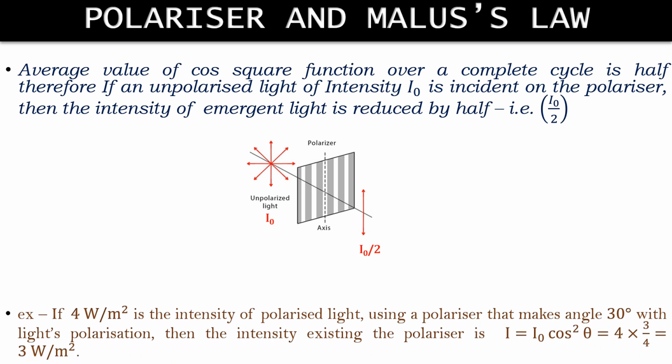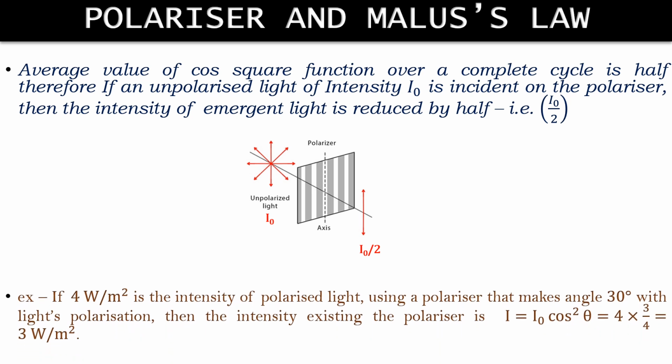For example, if the intensity of polarized light is 4 watt per meter square and we use a polarizer that makes an angle of 30 degrees with the light polarization, then the intensity exiting the polarizer is I = I naught cos square theta. By putting in the values we will get 3 watt per meter square.